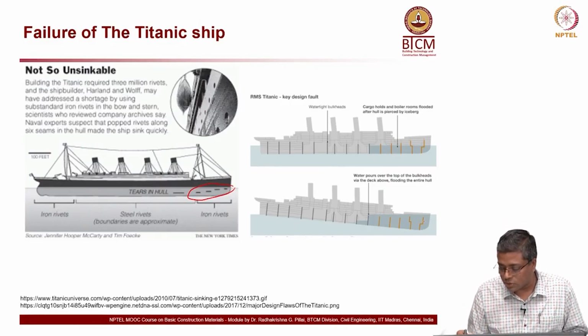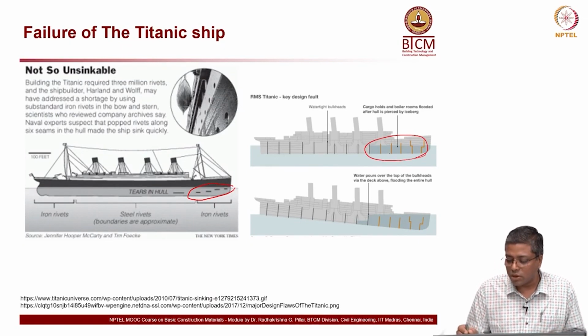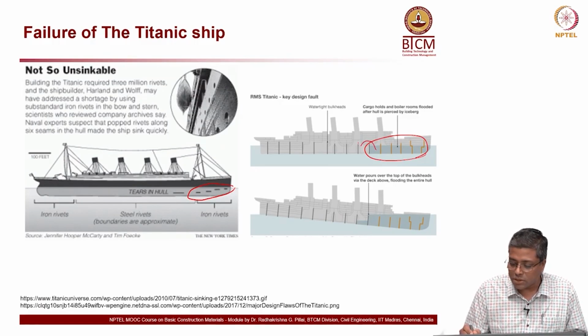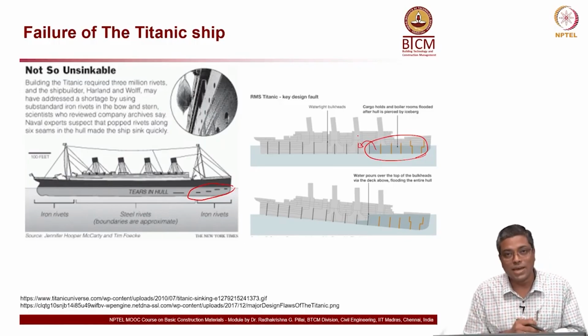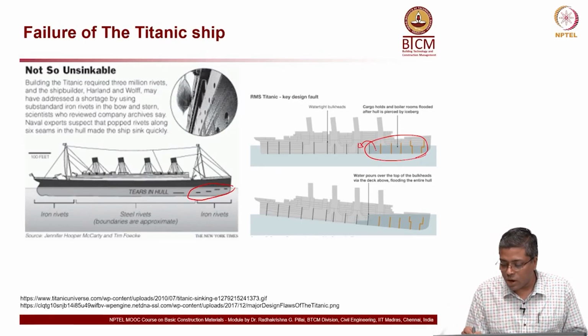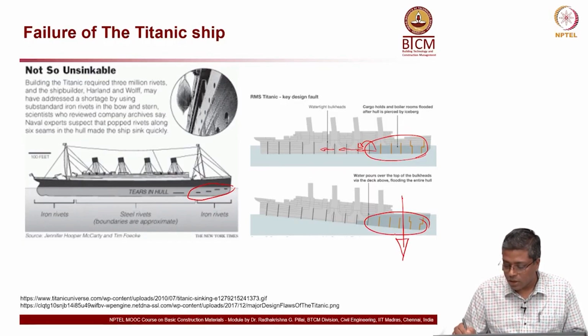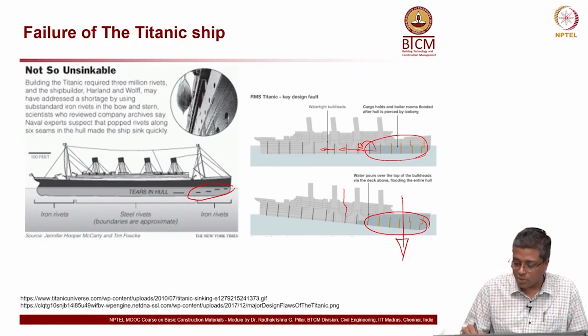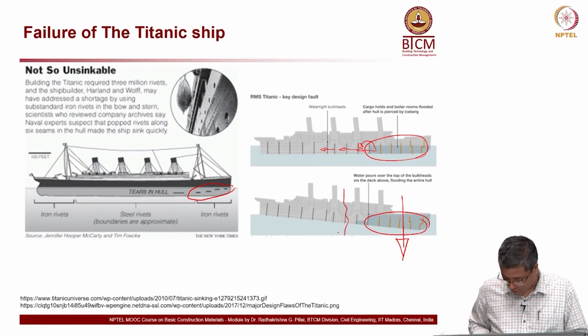As you can see, that is also associated with the hull design. You can see these different compartments, but water was not moving from this compartment to this compartment, it was not allowed in that design. So, later on this failure also changed the way the ship hulls are designed. If water was going like this to all the hulls, then it would not have failed like this. Because of this heavy water on the right end, the weight acted like this, and then the ship broke over here. This is what happened in the Titanic ship.